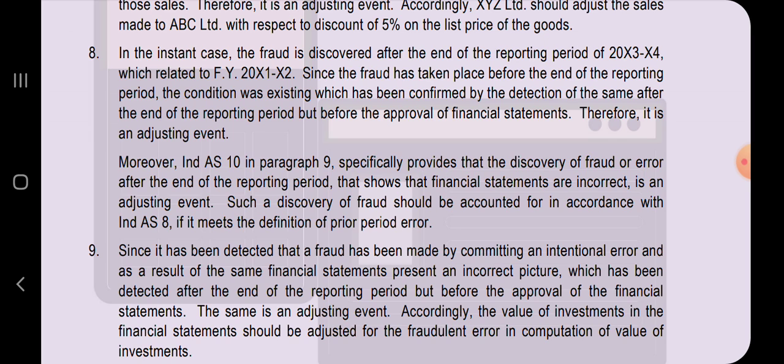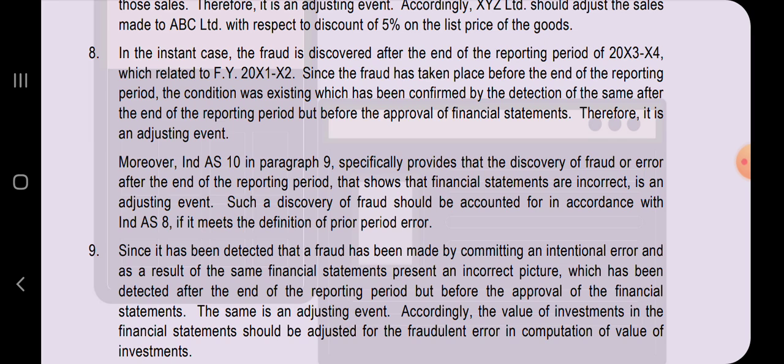Therefore, it is an adjusting event. Moreover, Ind AS 10 specifically provides that the discovery of fraud or error at the end of reporting period that shows the financial statements are incorrect is an adjusting event. Such a discovery of fraud should be accounted for in accordance with Ind AS 8 if it meets the definition of prior period error.